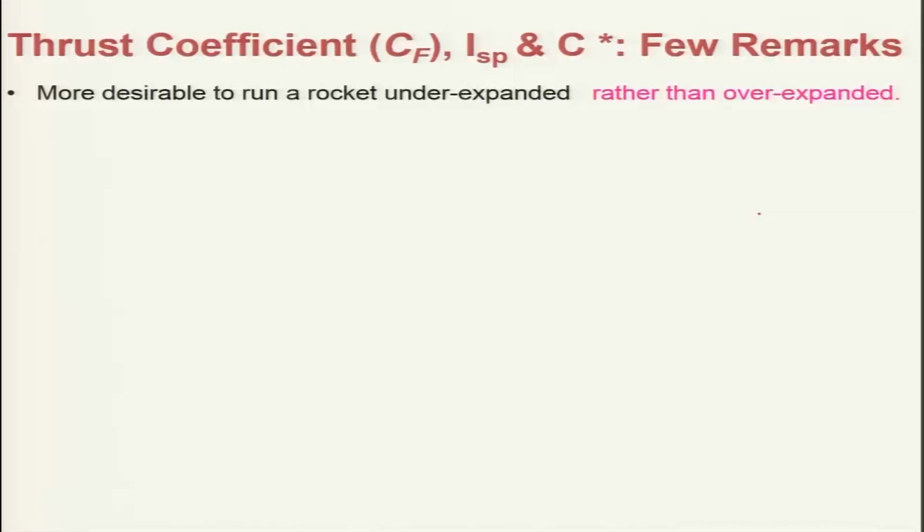However, one cannot really avoid under expansion or over expansion. In other words, one cannot operate the rocket nozzle at fully expanded all the time, because the ambient pressure will be changing along with altitude.